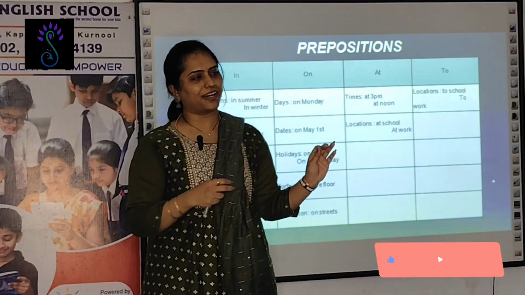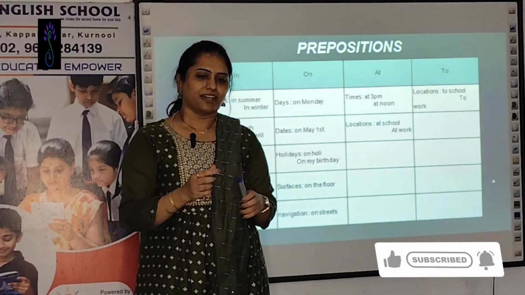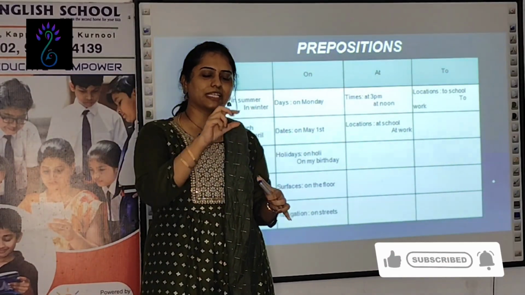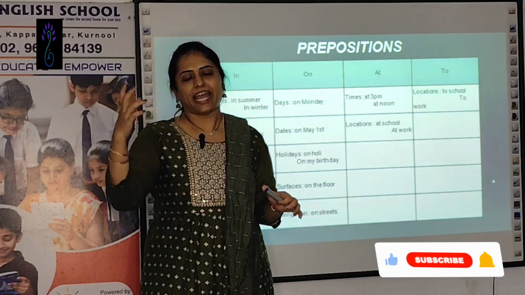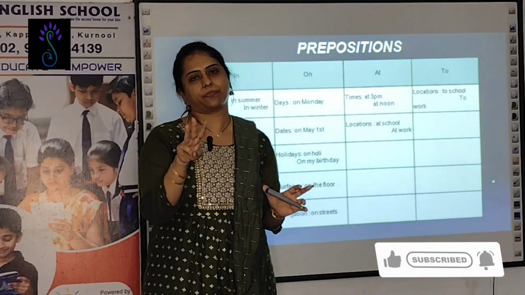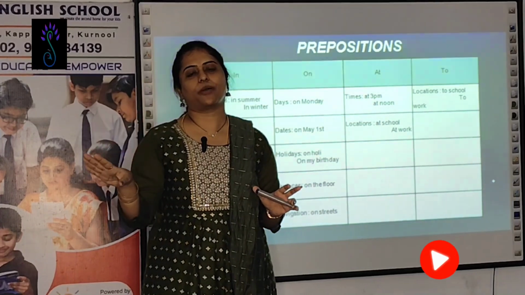What is the easiest part? And meeku ela istunnaru prepositions. It is given in the form of blank and you have options. 3 prepositions are given and you should choose among them.